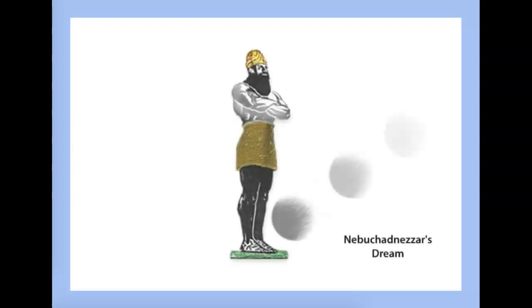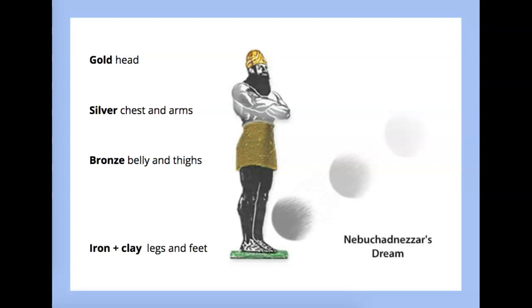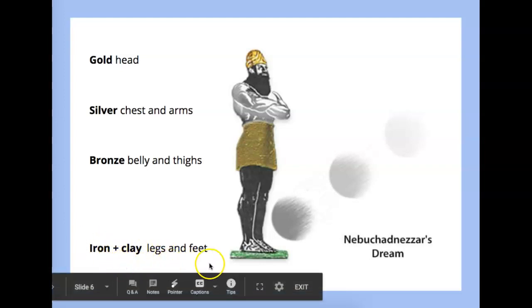The video that we just watched doesn't tell us much about the king's dream, so we're going to go over King Nebuchadnezzar's dream before we start page 86. So we have this huge scary statue, its head made of gold, the chest and arms made of silver, the belly and thighs made of bronze, and the legs and feet made with iron and clay. Iron and clay doesn't mix very well together, so that means it won't be very strong.